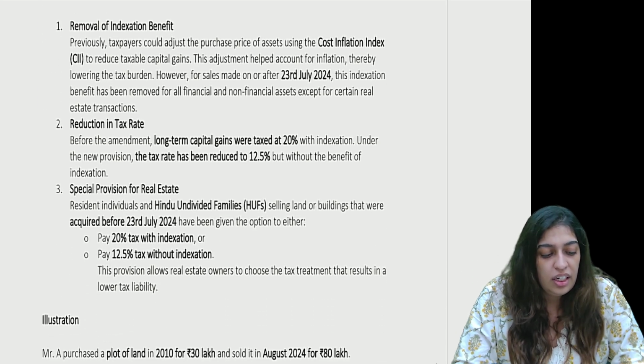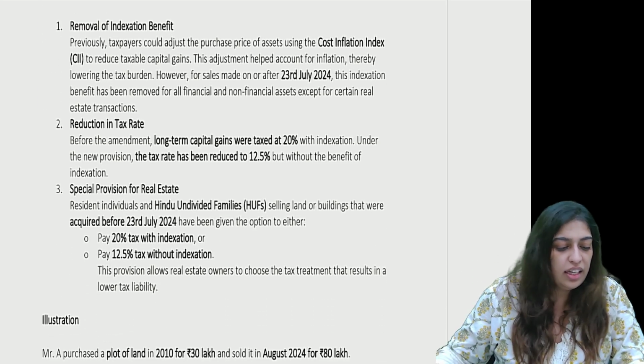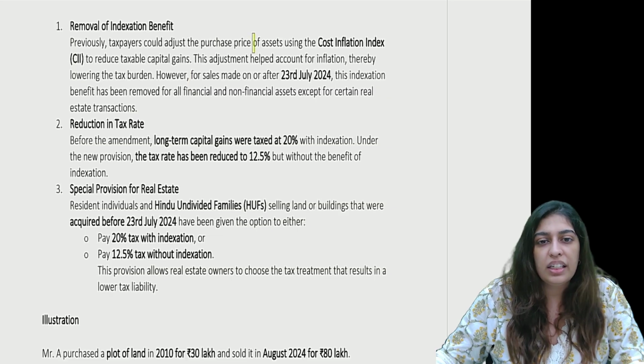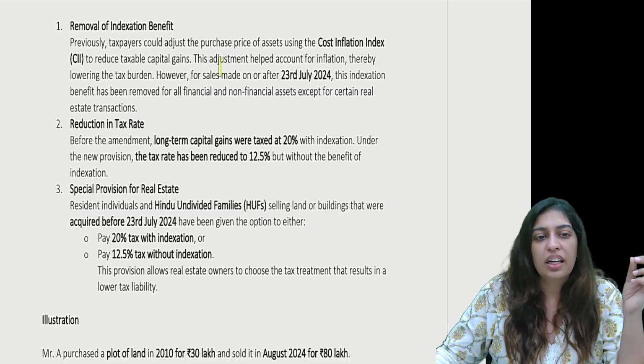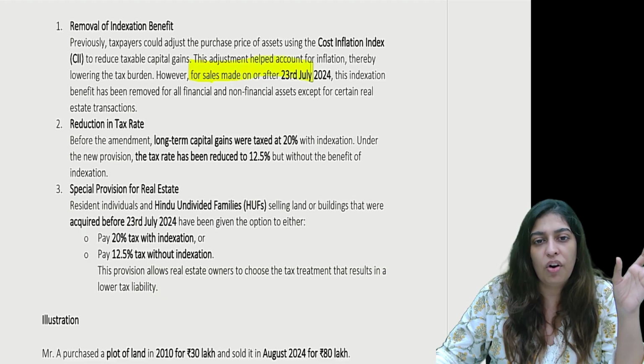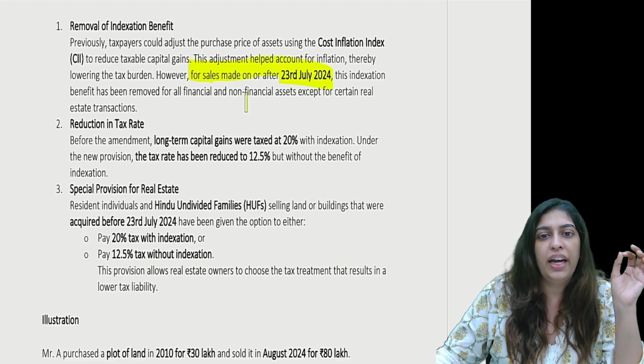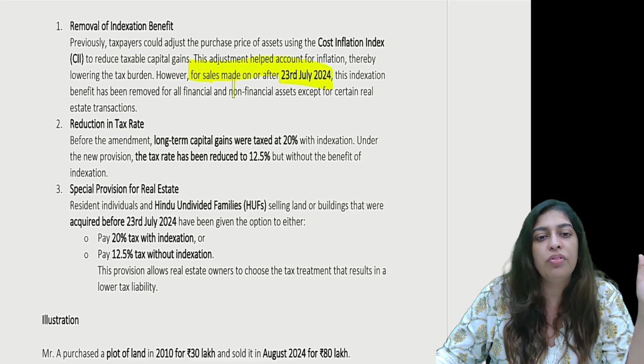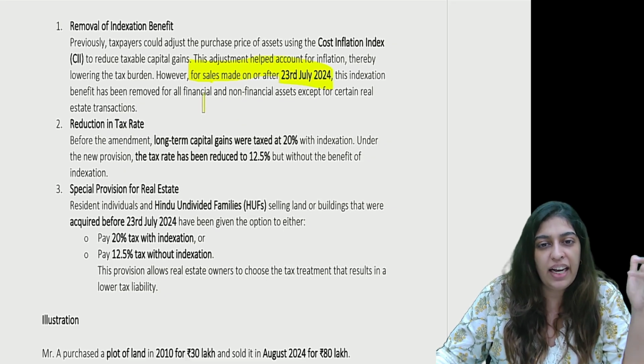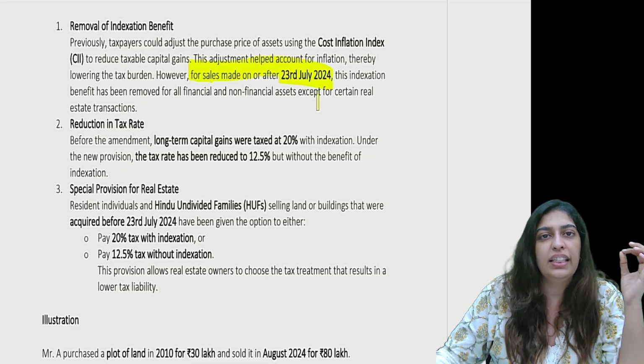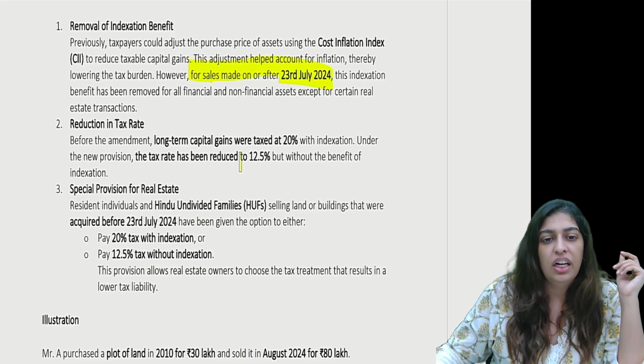Earlier we used to adjust the inflation index, etc. Now for any sales made on or after 23rd July 2024, indexation benefit has been removed for all financial and non-financial assets except real estate transactions.